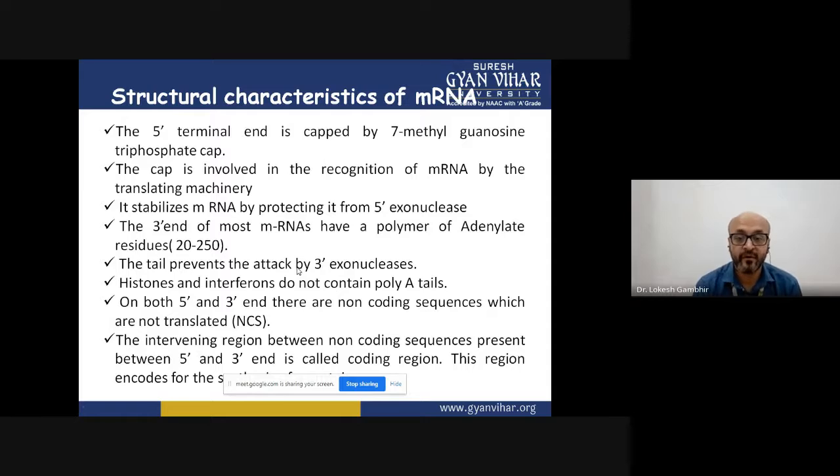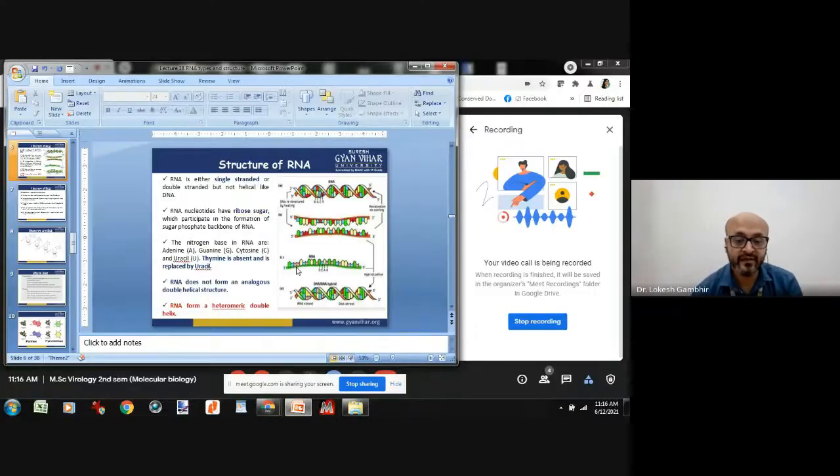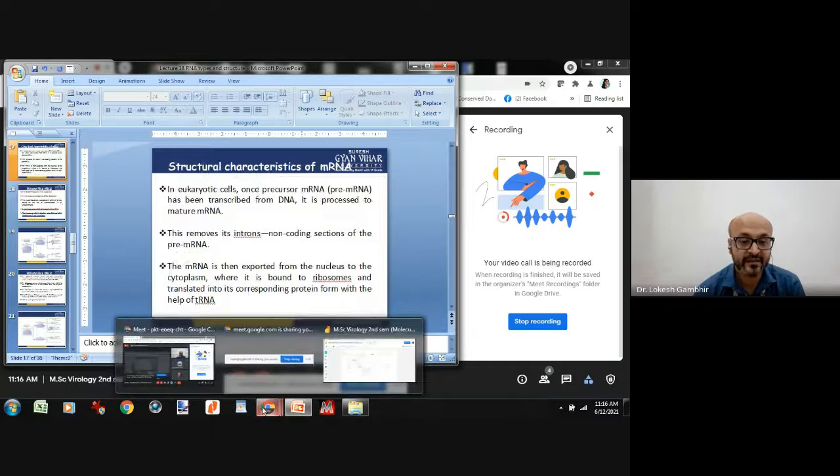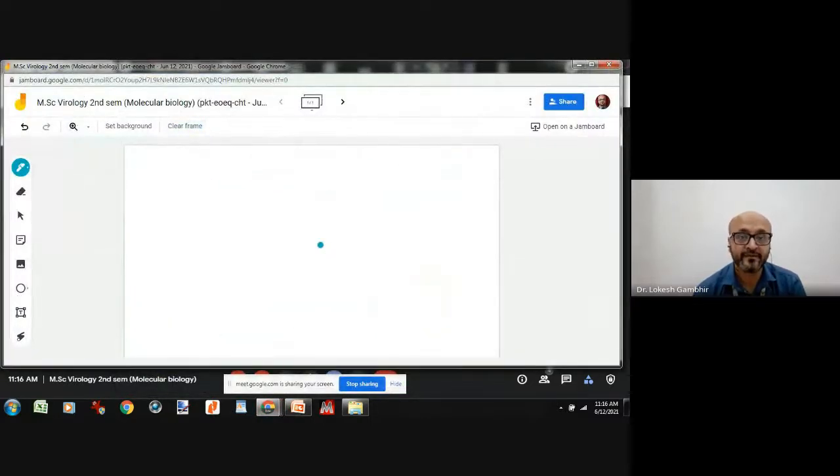is the function of this coding sequence? How is this coding sequence formed? See, when we are talking about the eukaryotic mRNA, how it is formed, let us see. This eukaryotic mRNA, suppose we have a double-stranded DNA.